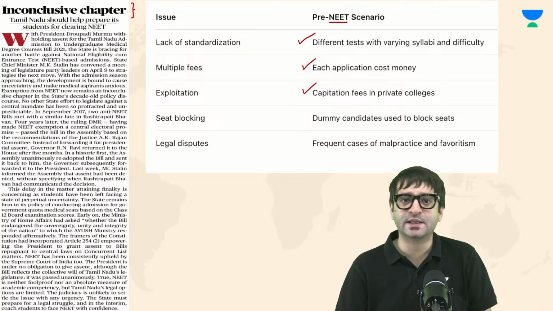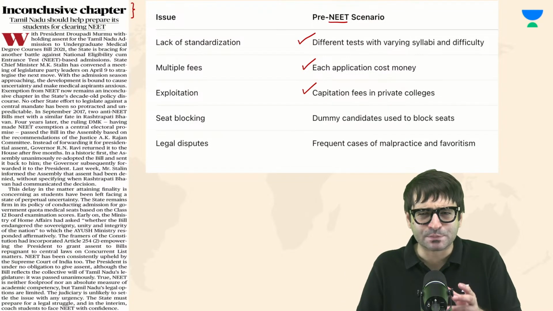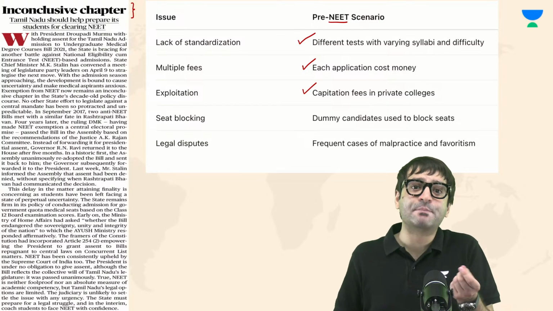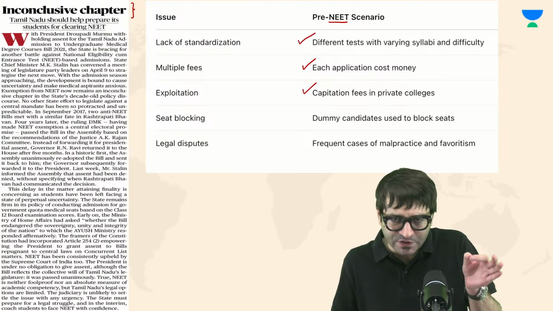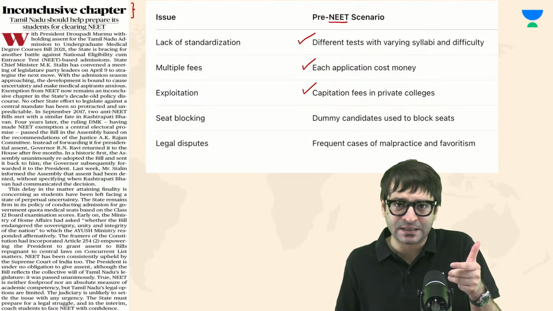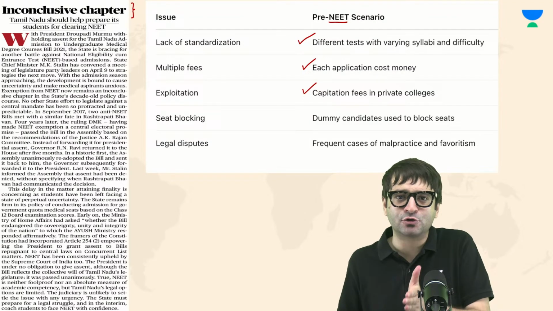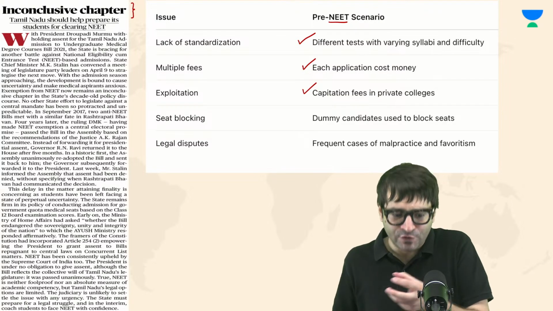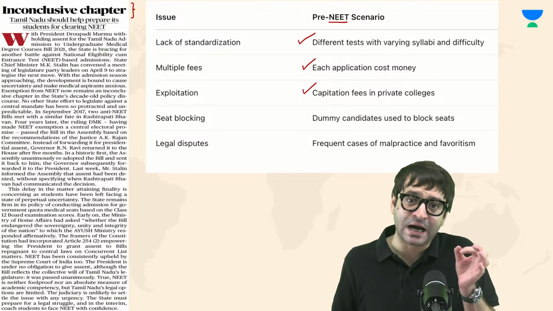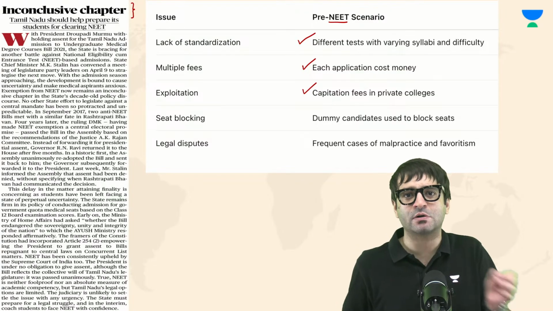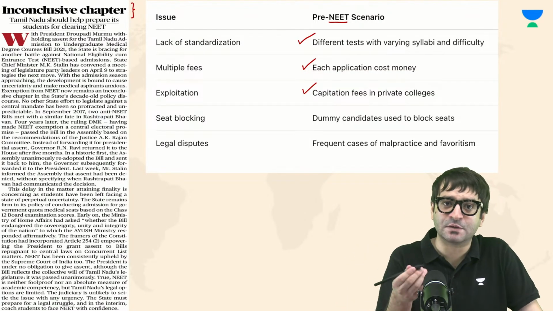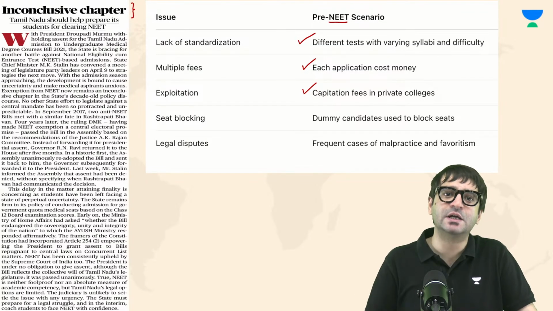Then, on top of that, there was this menace. Whether this menace has been eradicated or not, we will discuss that slightly later. Capitation fee. So, you give a private medical college 2 crores, 5 crores in lump sum at the start, and then annually you had to pay the tuition fees, which would make this medical course, this dental course, unaffordable to a massive majority of Indians. So it was not merit based, it was primarily on the basis of your economic condition.